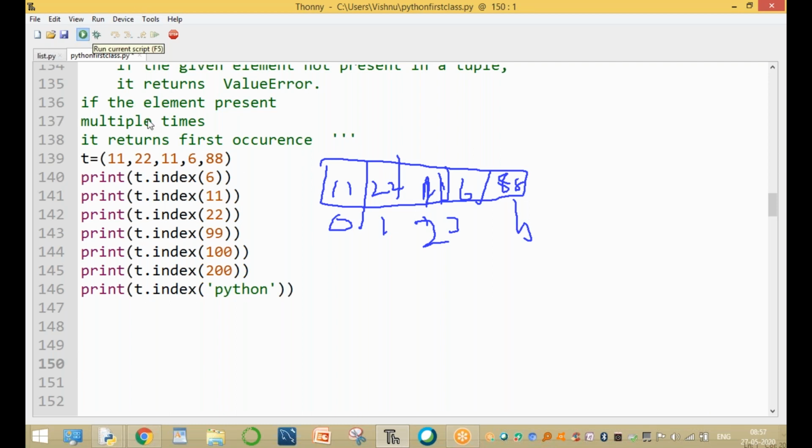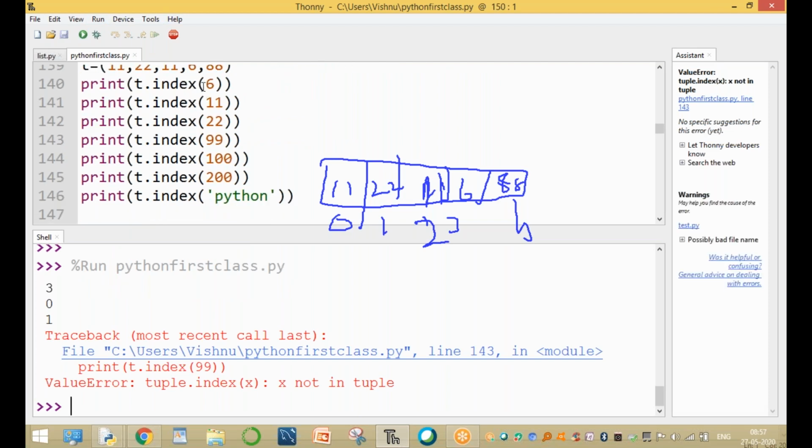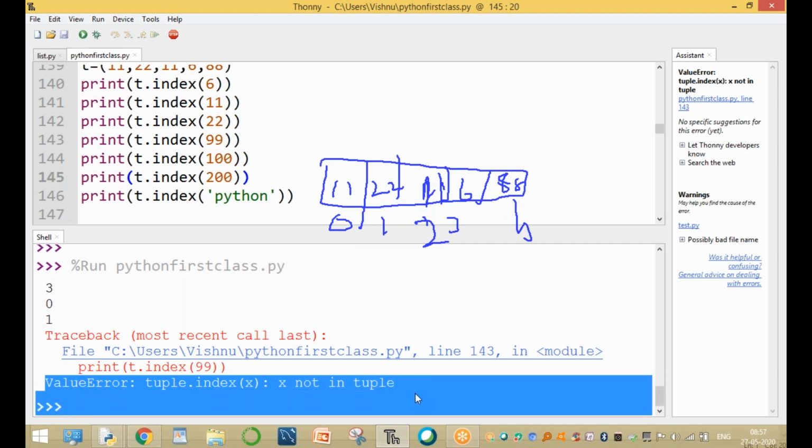Now if the value is present, it gives the index, otherwise not. Please observe this one. Index of 6 is 3. Index of 11 is 0, but 11 is also present at index number 2, and it returns only the first occurrence. Index of 22 is 1, and 99 is not present in our tuple, so automatically it returns a value error.